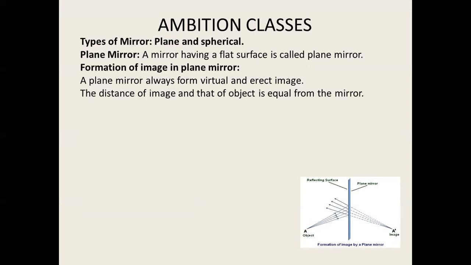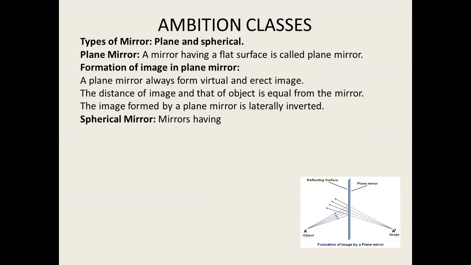The distance of the image and that of the object from the mirror is equal. The image formed by a plane mirror is laterally inverted. It means the distance of object A from the mirror is equal to the distance of the image, A prime, from the mirror. Both are the same. And the image is laterally inverted: left becomes right and right becomes left.